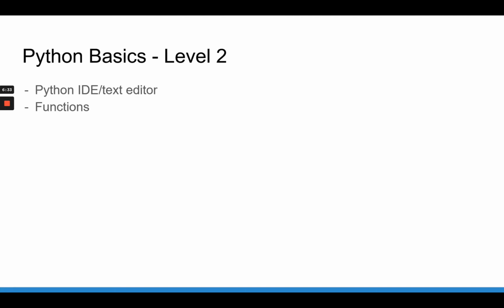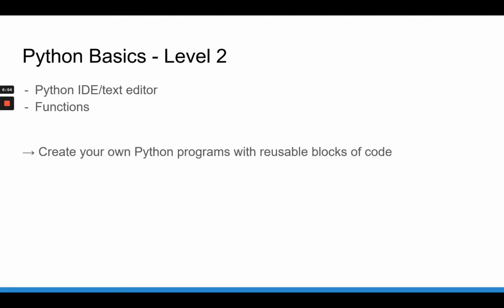So in this section, first you will install a new software which will allow you to write, save and run Python programs. I will explain everything step by step. Then you are going to discover functions, which is one of the most important concepts you need to be able to go further. At the end of the section, you will be able to create your own Python programs with reusable blocks of code and also run those programs.